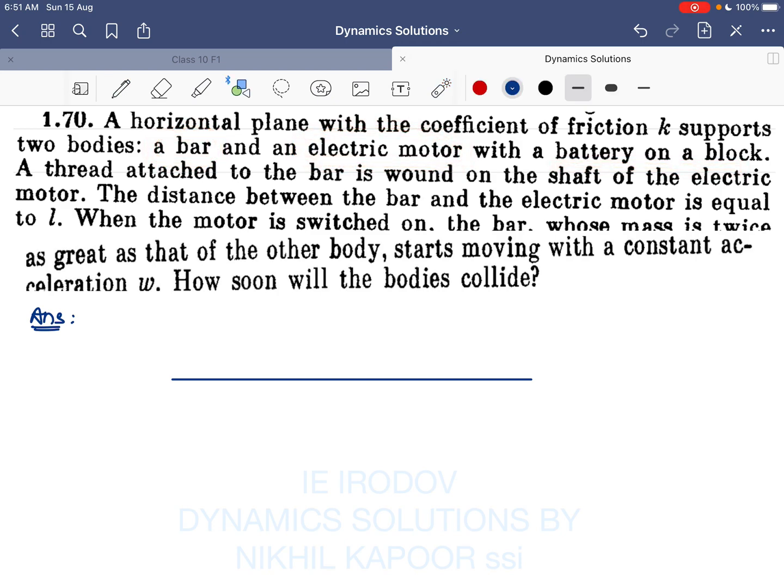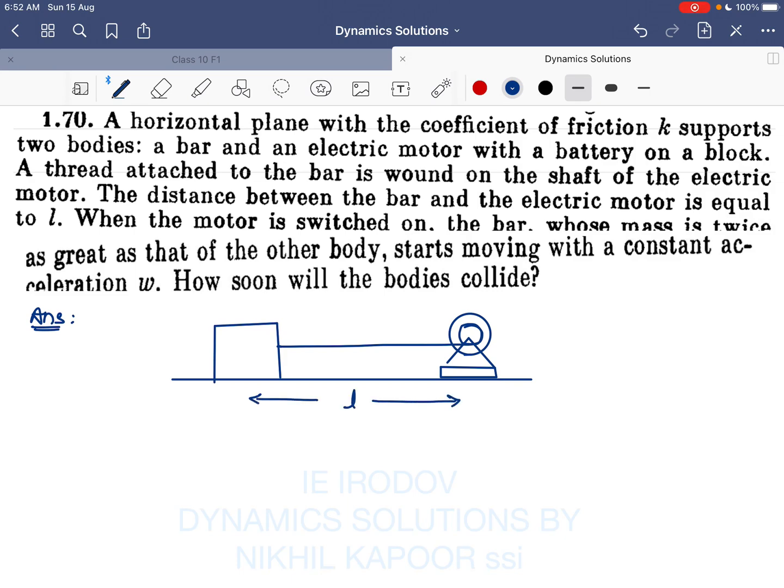So here we have a bar and an electric motor, and this particular motor is mounted on another block, and the mass of this block is m, which is not given right now. A thread attached to the bar is wound on the motor. Further, the distance between the electric motor and the bar is equal to L. So the distance between them is L.